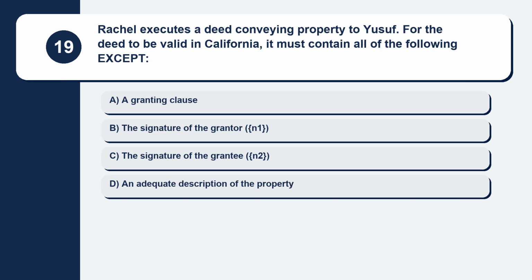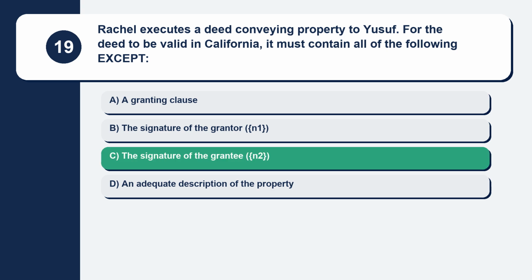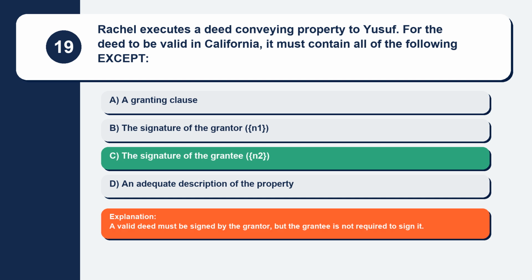Question 19. Rachel executes a deed conveying property to Yusuf. For the deed to be valid in California, it must contain all of the following except. Here are your options. Option A. A granting clause. Option B. The signature of the grantor. Option C. The signature of the grantee. Option D. An adequate description of the property. The correct answer is option C. The signature of the grantee. Explanation. A valid deed must be signed by the grantor, but the grantee is not required to sign it.